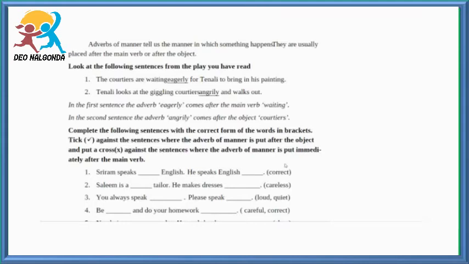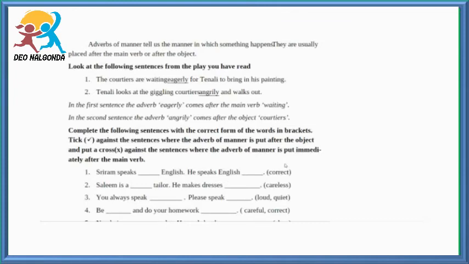I'm going to give another example. My father came home early. Early describes the action word came. An adverb is a word that tells something more about a verb. Here, the courtiers are waiting eagerly for Tenali to bring in his painting. Here, eagerly is the adverb of manner. The word eagerly describes how they are waiting.